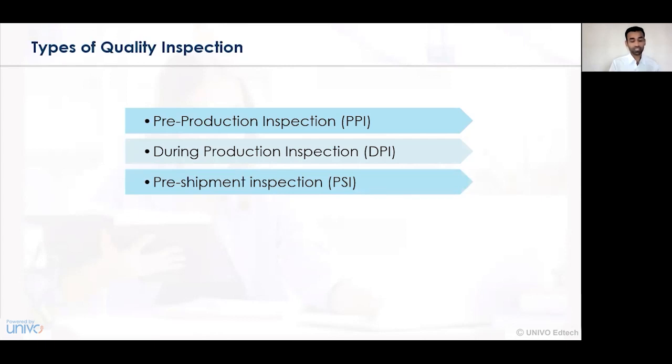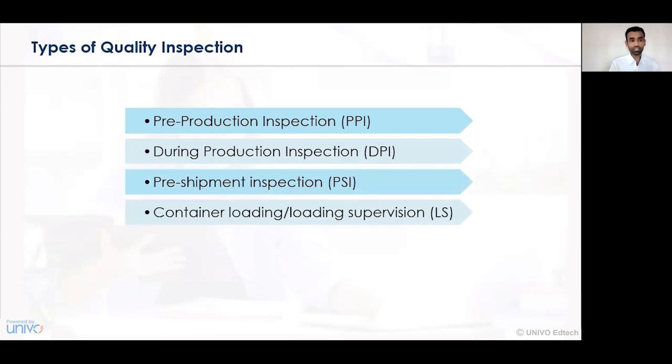Pre-shipment inspection is undertaken when the finished goods are ready for shipment. So when the goods are lying in the godown or in the warehouse, and the goods are of a physical nature, that is, of a finished goods nature, then the quality inspection that is undertaken is pre-shipment inspection. The fourth type of quality inspection is container loading or loading supervision inspection.